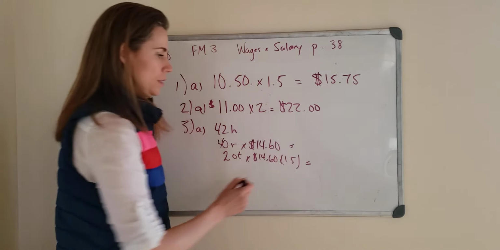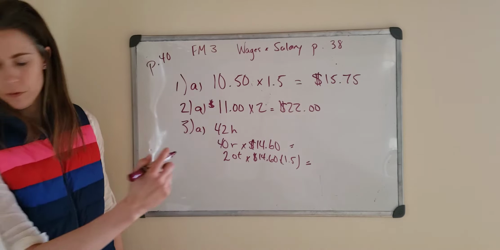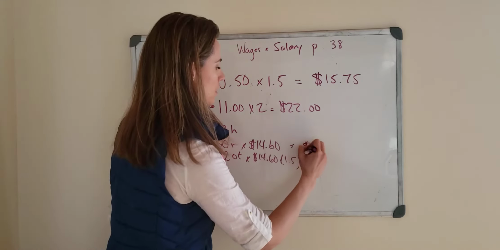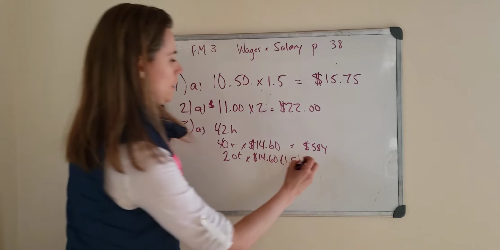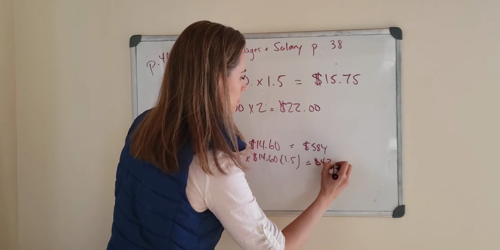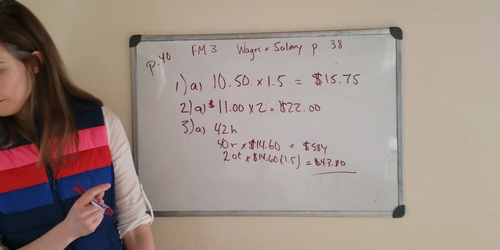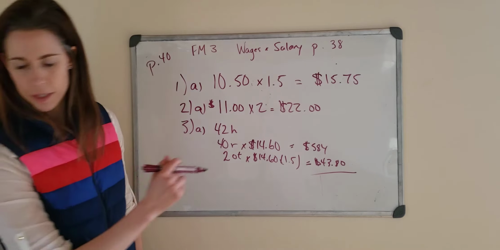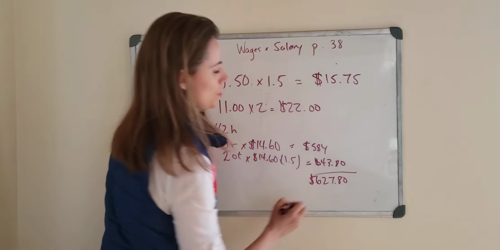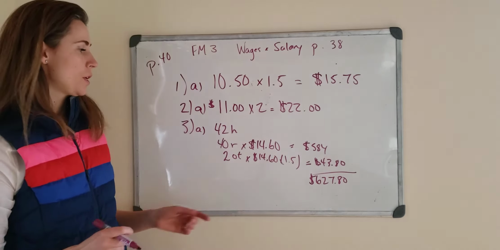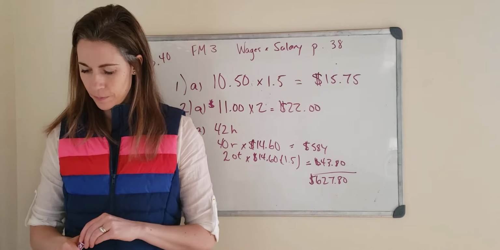So we'll do these and then add them up. I got 40 times 14.60 is 584, and the other, I got 43.80. You add those up, and you get 627.80. As you know, you should always be checking your answers at the back of the book to make sure you're on the right track. But there's 3A for you if you're wondering how to do the math on that.